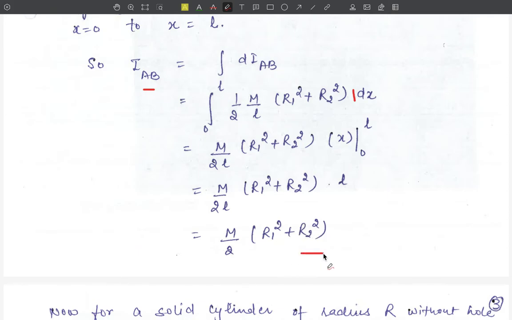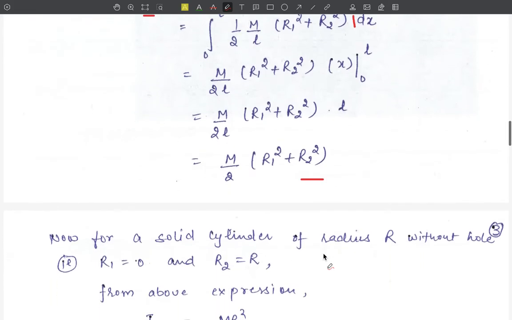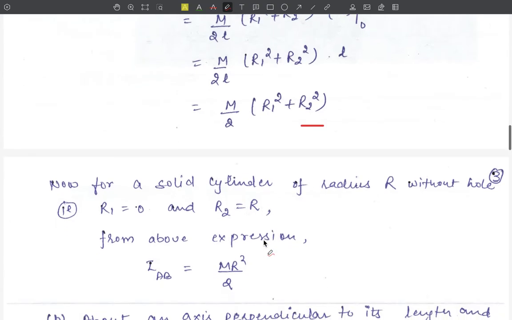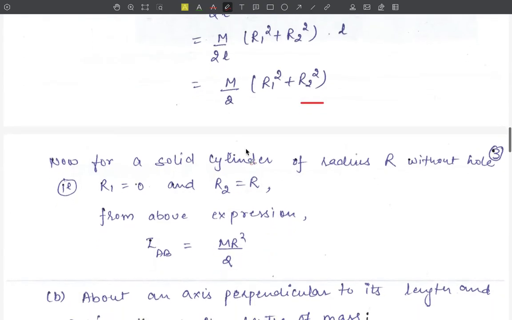This is the required result. Now we have a special case: for a solid cylinder of radius r without an inner hole, that is r1 equal to 0 and r2 equal to r, the moment of inertia about the AB axis from this expression will be equal to m upon 2 into r square.